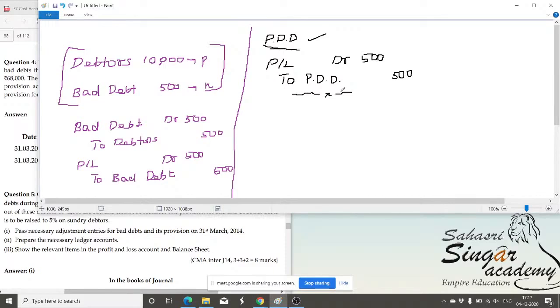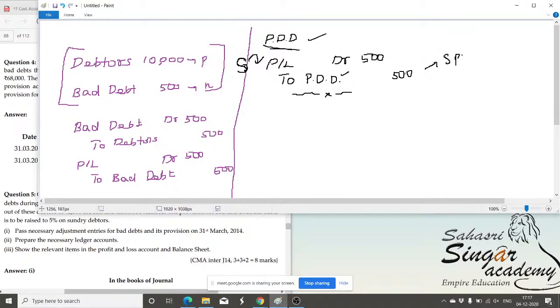Similarly, here we have the profit and loss account, which is the main source of income for business people. Rather than meeting the expense as and when it arises, we keep some amount away for meeting the bad debt loss, which is called provision for doubtful debts.